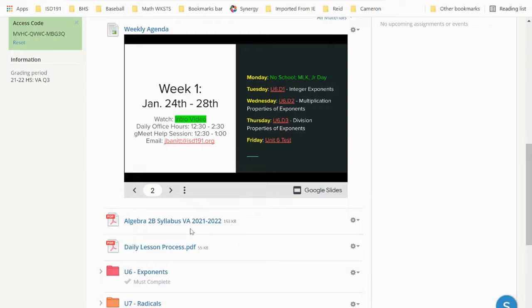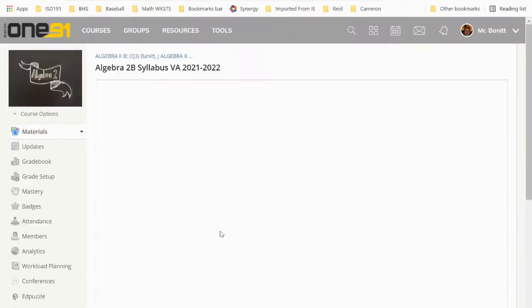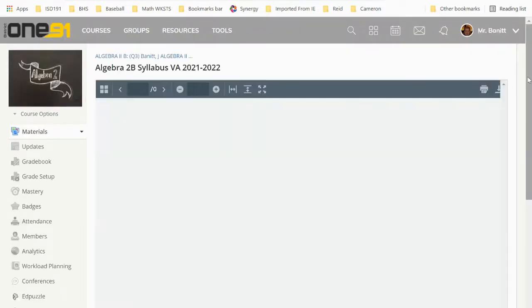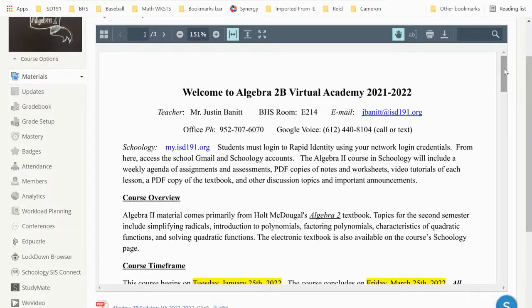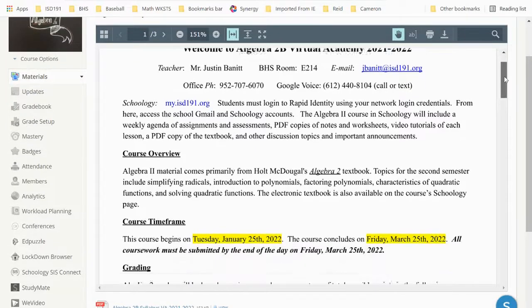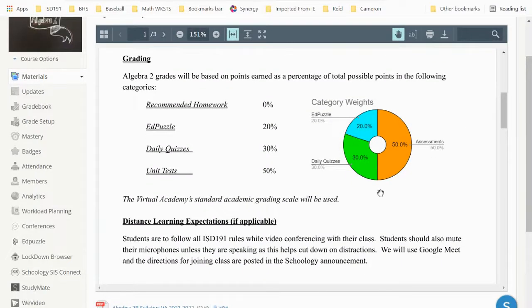Let's talk about the syllabus. And I would encourage you to look at this a little bit more in depth on your own. But one thing I want to point out is the grading for the course. For those of you that were with me in this class first semester, that hasn't changed, where we have 4 different grading categories, but only 3 of them are weighted into your overall course grade.